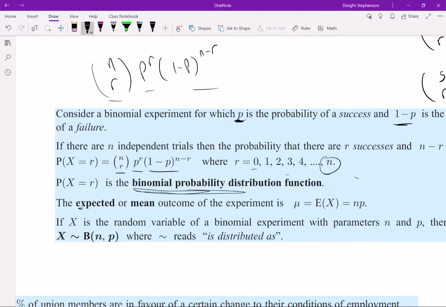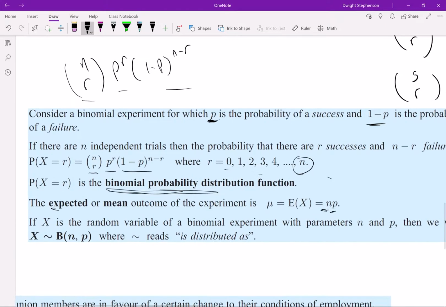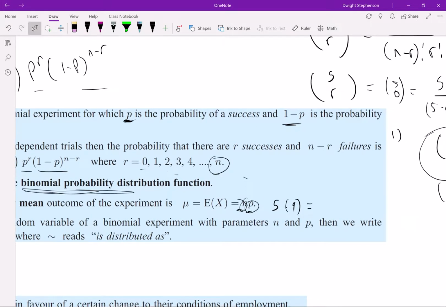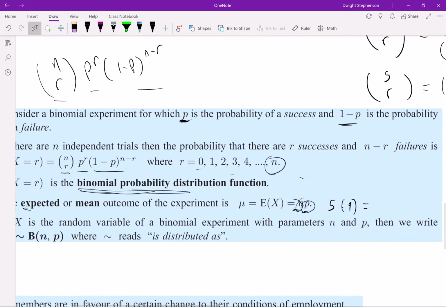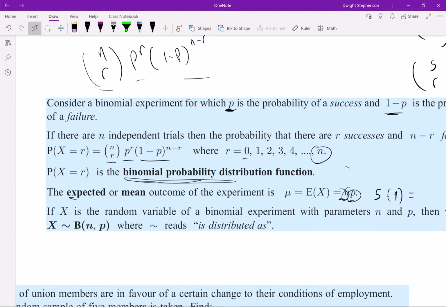The expected value can be calculated by multiplying the number of trials times P, the probability of success. That's a very easy one to calculate. Whatever n is, number of trials, times the success. For example, in the other example, we shot the arrow 5 times and the chance of success was 0.9. You just multiply those and you'll find your expected value, or your mean. A lot of times you'll see it written like this, where x is distributed as a binomial of n and p. Again, n is the number of trials and p is the probability of success.